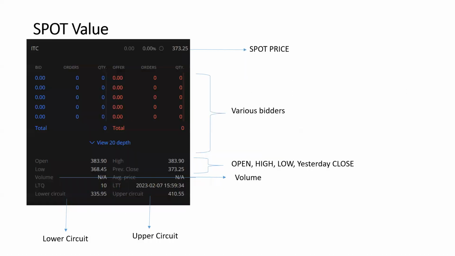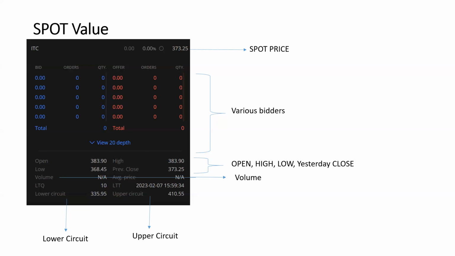That is what it is used for. Then, as I mentioned, assuming I have taken a stock called ITC, the first line shows the spot price. These are the bidders, the buyers' and sellers' values it shows here. Apart from this, we have open: what price it opened at for the day, the high it made for the day, the low it made for the day, and the previous close, yesterday's close, how much it was. And the volume, the quantity traded as of now, is shown.